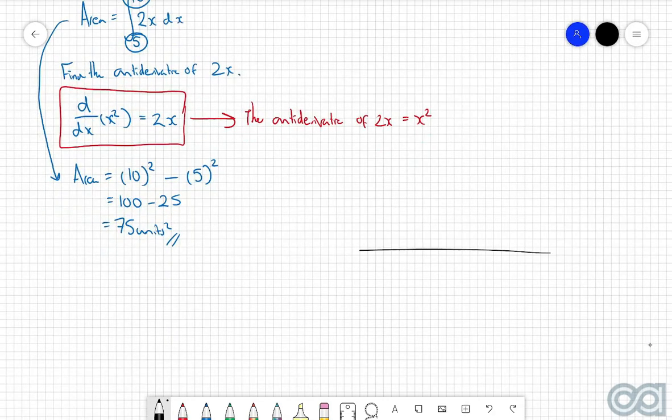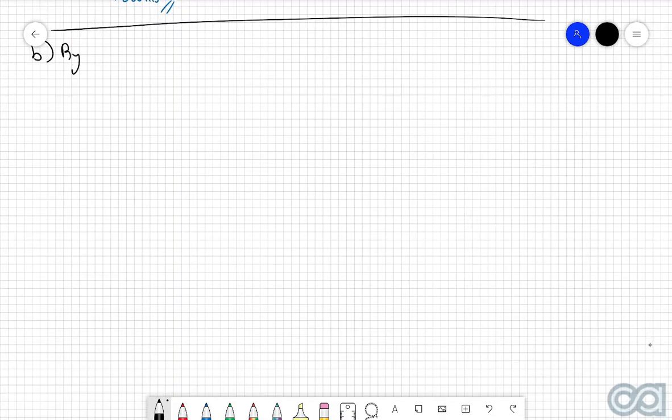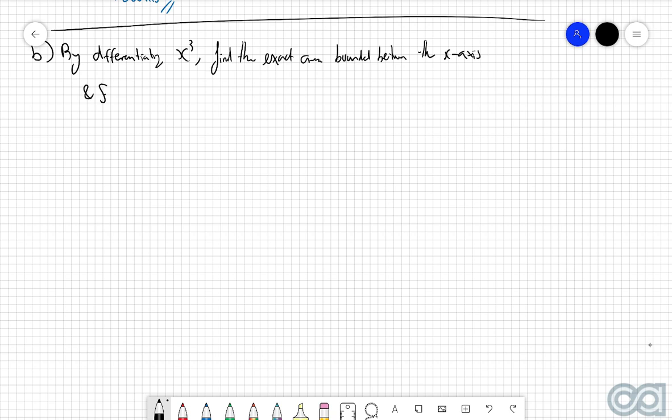So now, example B: by differentiating x cubed, find the exact area bounded between the x-axis and f of x equals x squared, for x being between 0 and positive 3.